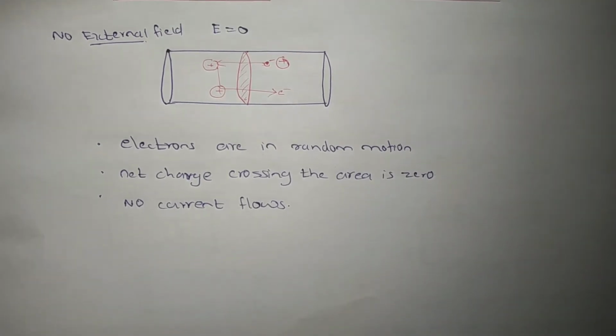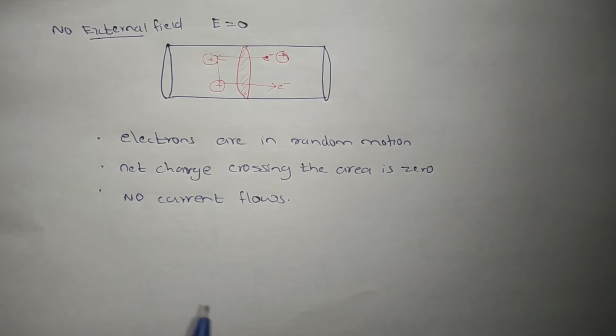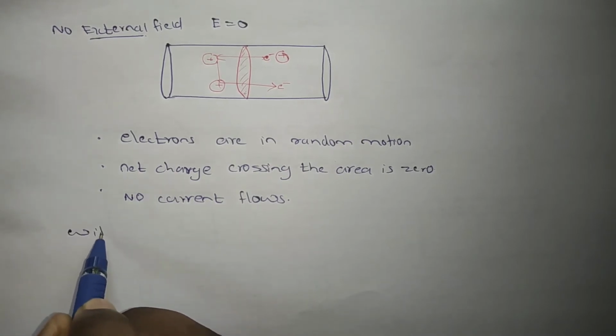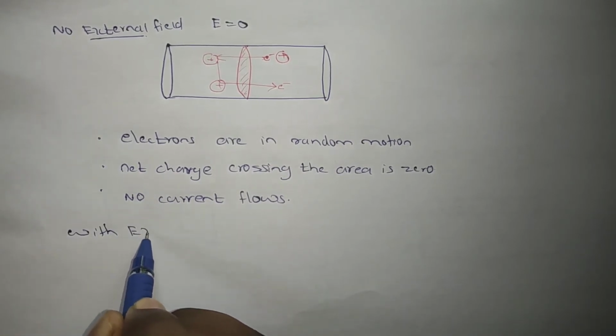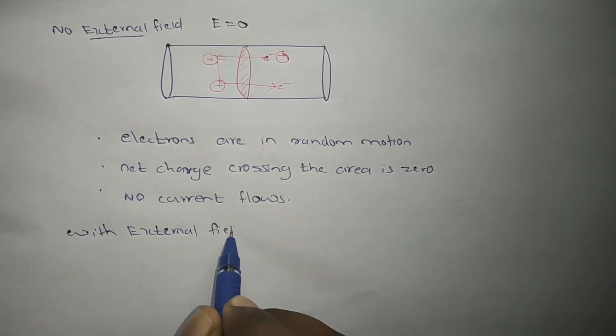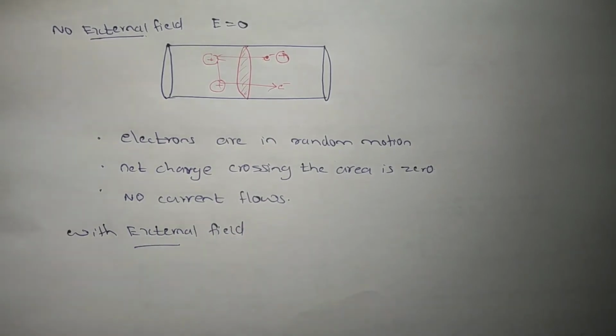Now we are going to apply an external electric field. Previously there was no external electric field, now we have one. I am going to take the same conductor.